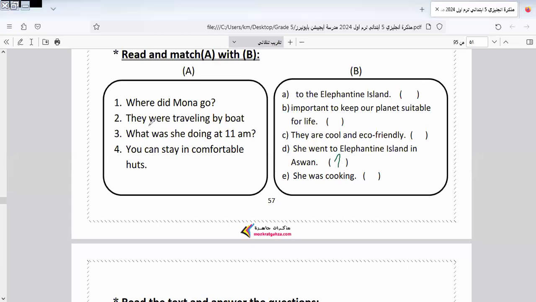Let's go to another one. They were traveling by boat. By boat what? Traveling by what? To Elephantine Island. This is number 2. What was she doing at 11 a.m.? Here I asked about the thing that you're doing, or the action that you're doing at 11 a.m. It will be number 3. She was cooking.